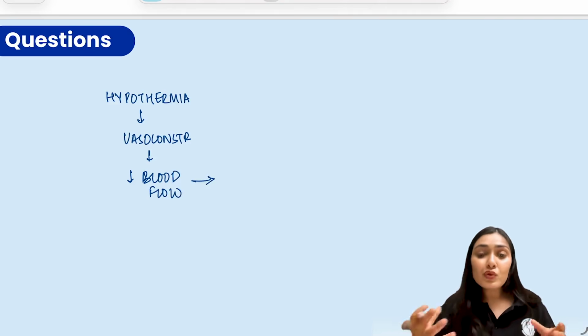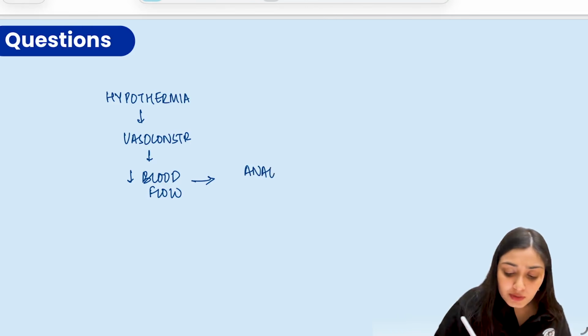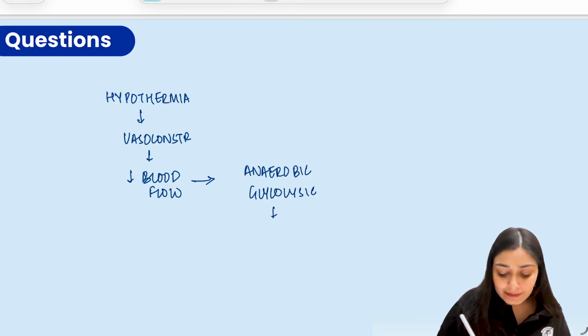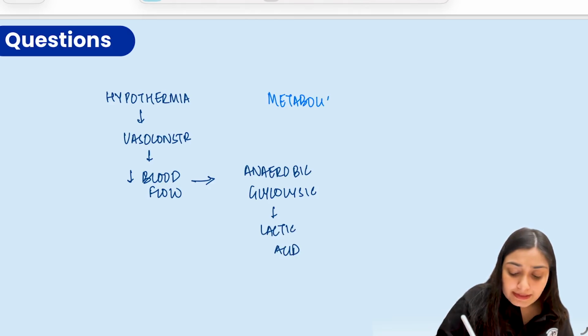There is poor perfusion, there is hypoxia, so there is going to be anaerobic glycolysis. Because of this anaerobic glycolysis, the byproduct that we have is lactic acid. So we are going to have metabolic acidosis. So this is the first point, metabolic acidosis.